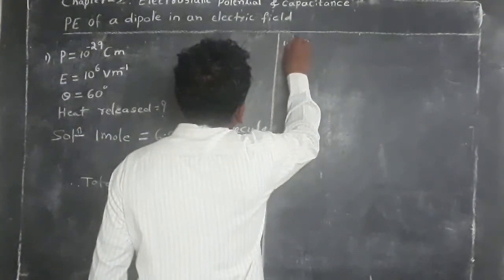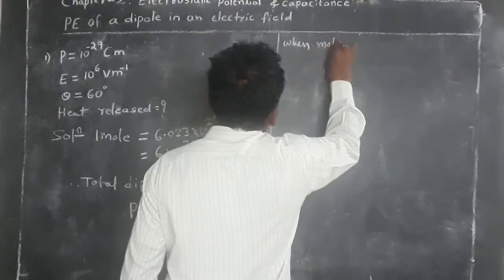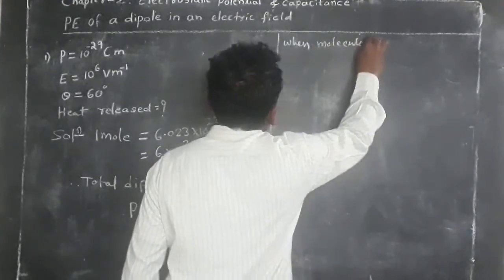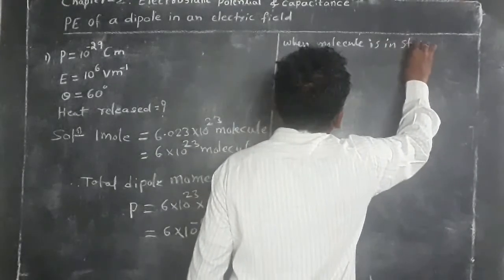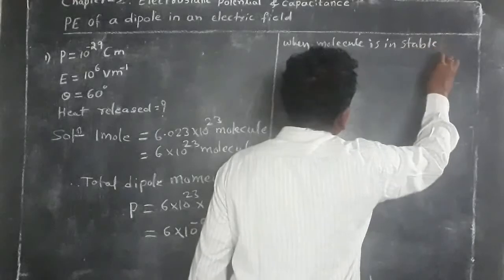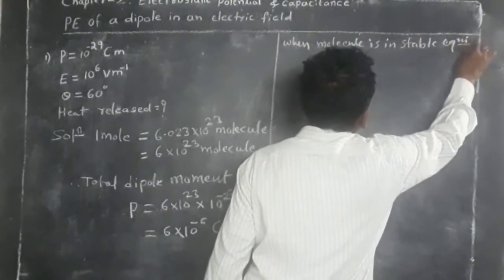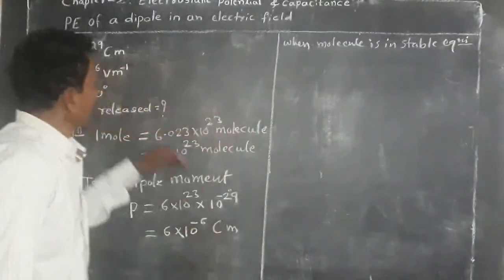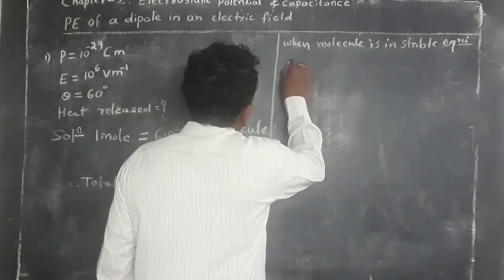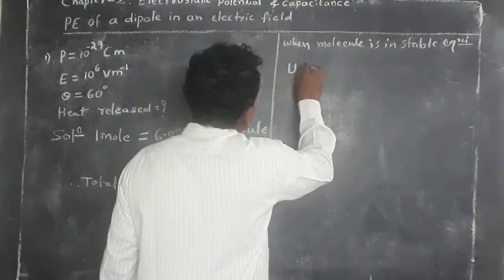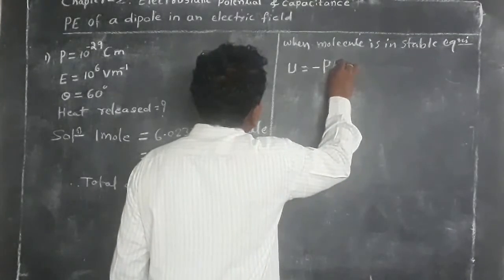When the molecule is in stable equilibrium or in initial position, then potential energy U equal to minus PE cos theta.